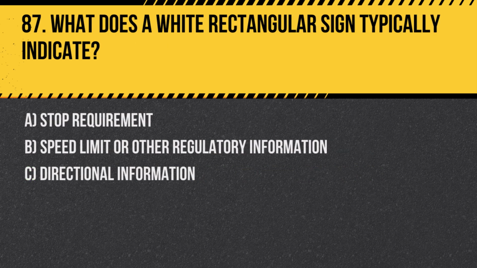Question 87. What does a white rectangular sign typically indicate? A. Stop requirement. B. Speed limit or other regulatory information. C. Directional information. Answer. B. Speed limit or other regulatory information. White rectangular signs are typically used to convey regulations drivers must follow, such as speed limits.